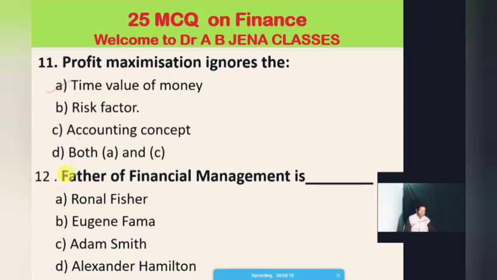Okay, the 12th MCQ is very vital. Who is regarded as the father of financial management? A. Ronald Fisher. B. Eugene Farmer. C. Adam Smith. D. Alexander Hamilton. For your kind information, dear friends, I have already posted one video on the fathers of different subjects. These subjects are related to commerce, management and PML. I request you to kindly see it. So the father of financial management is known as Eugene Farmer. So B is the right answer.